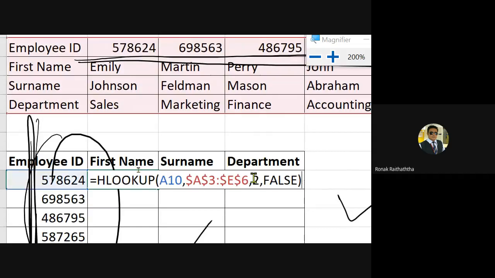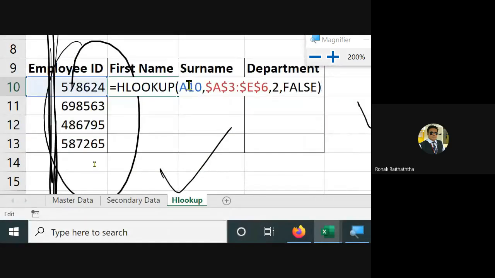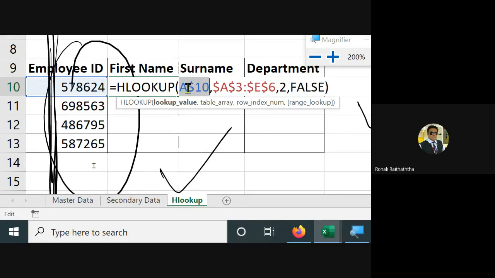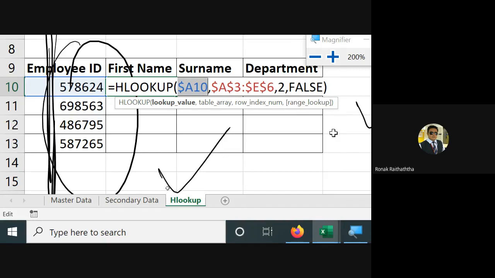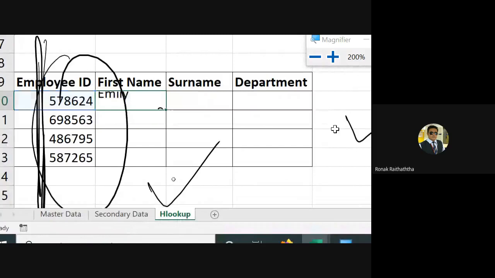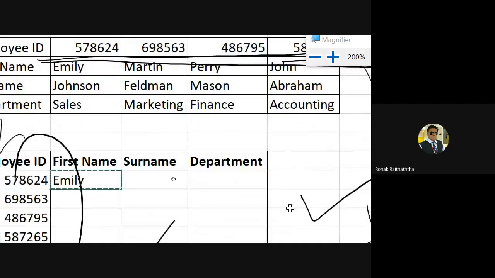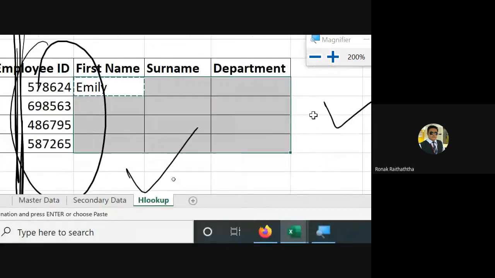Now one more thing. I can also lock the A numbers column here, so I won't have to copy the formula again and again. So I'm just pressing F4, F4, F4. When I have the dollar sign just against A, that means the A numbers column is locked, and the row will get changed. Row will become 11, row will become 12, row will become 13 as per our needs and requirements. Then pressing the enter. Now you just copy and paste it to all other cells.